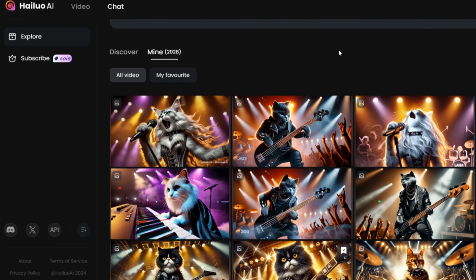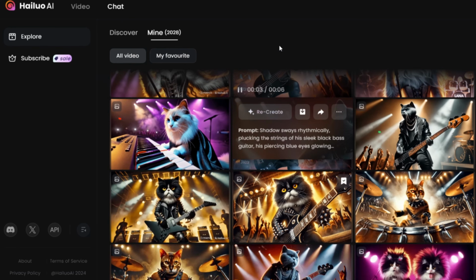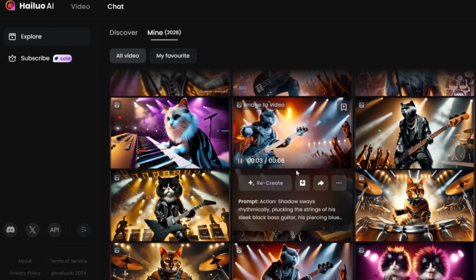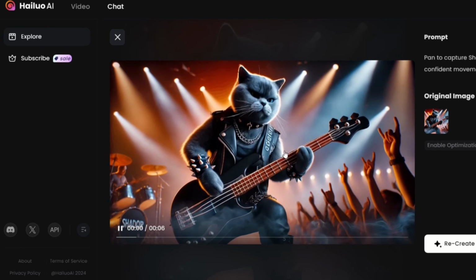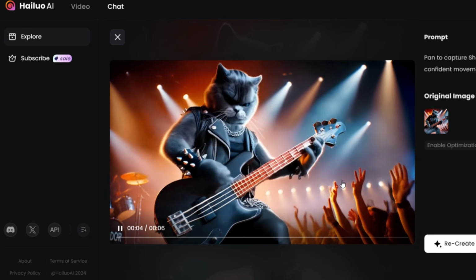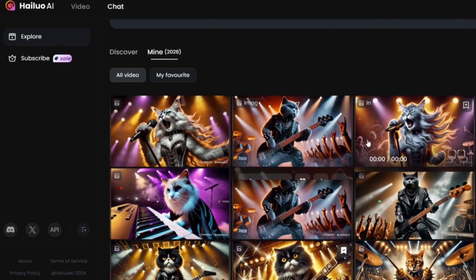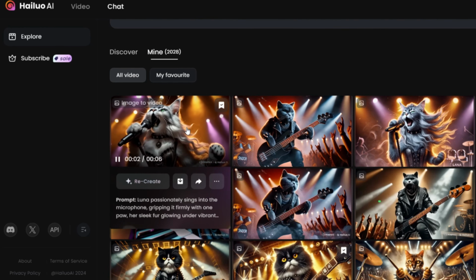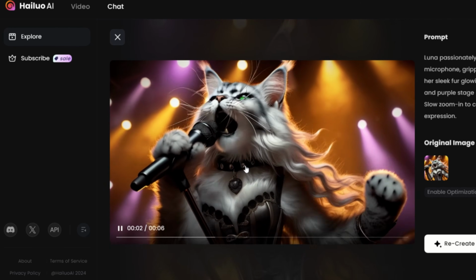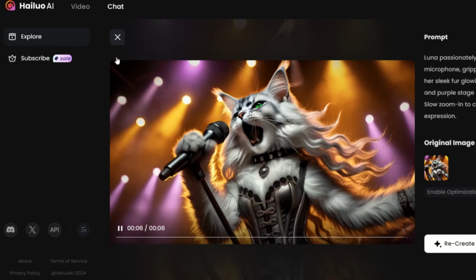Back in Hailuoai.video, the videos are ready. Let's review the first one. It looks fantastic. Moving on to the next, we can see the animations vary and can even be interchanged. Instead of creating many static images, this approach allows us to generate dynamic animations. For example, here's the cat playing the guitar or other instruments.